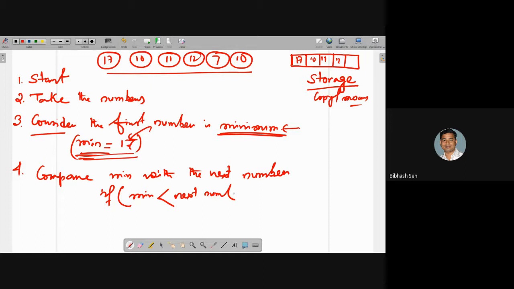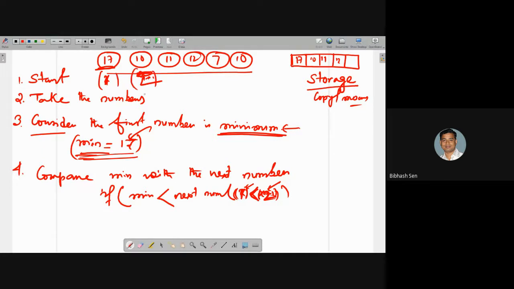Here I can write, suppose this is x, so I am comparing x plus 1. So it means that x is less than the x plus 1 number. Just I am giving braces to indicate the x position and the x plus 1 position. X position is 17, that is my first position. Compare with the second position or not. Okay, so if it's the first, then it must be 2. The first number is less than the second number or not. That's why you can write here 1 or 2, and to indicate the position I am giving the braces.